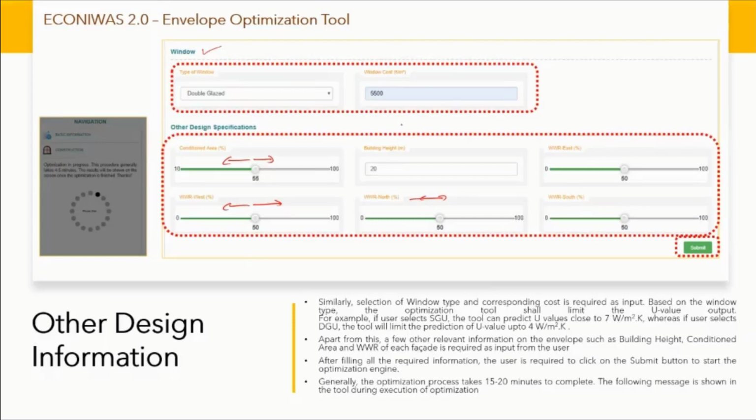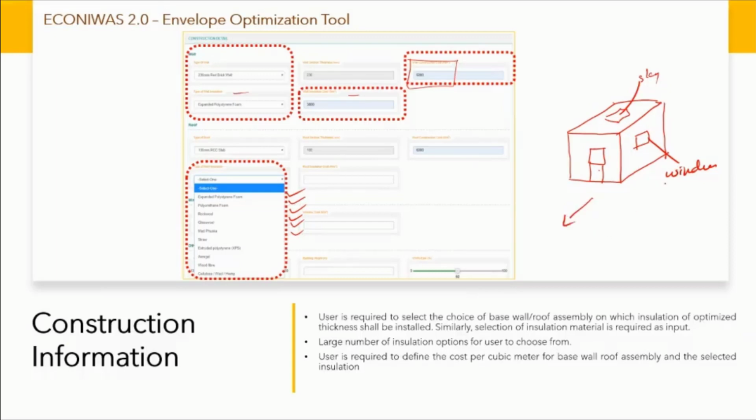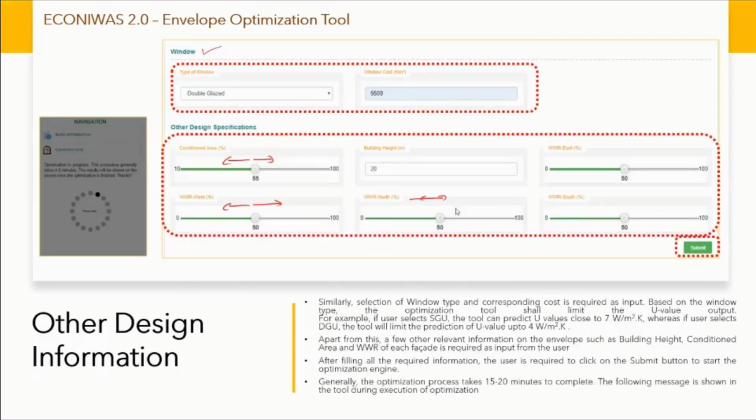One thing to note is that this entire analysis is an indicative analysis for a typical development, wherein we are not talking about a custom building. We are only talking about a specific size of building. Like this is a skylight. These are various windows, maybe a door here or whatever. So on each side, if this is your north, each side you can control the window to wall ratio in the beginning, and then you can analyze what exactly is the material requirement to operate and build it at the lowest life cycle cost.